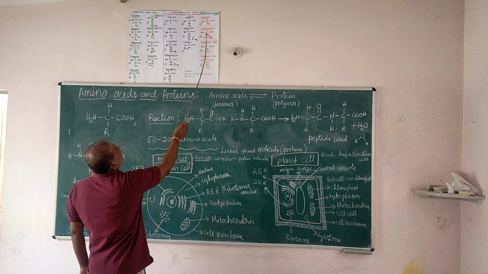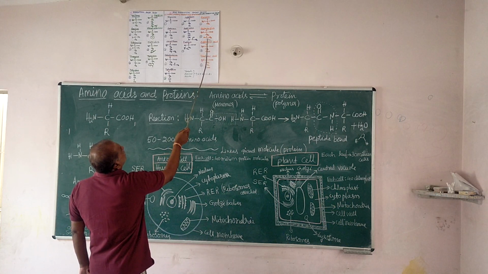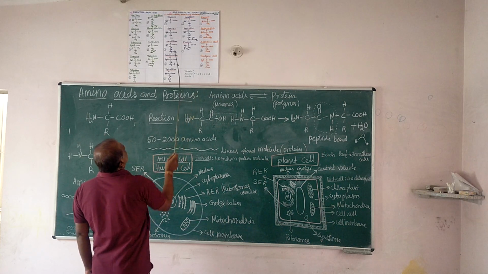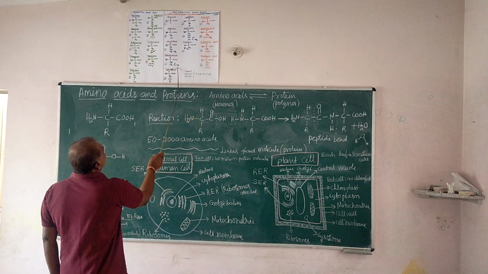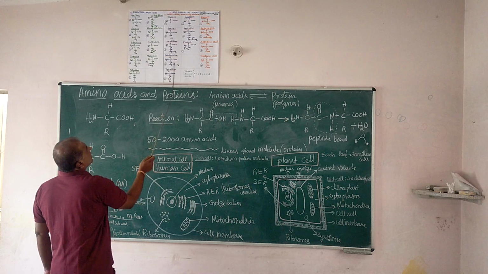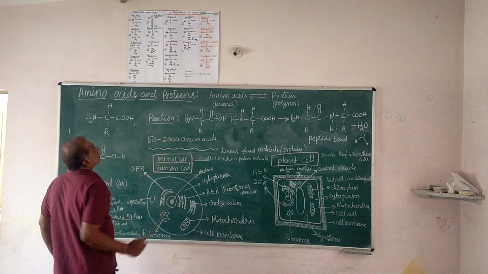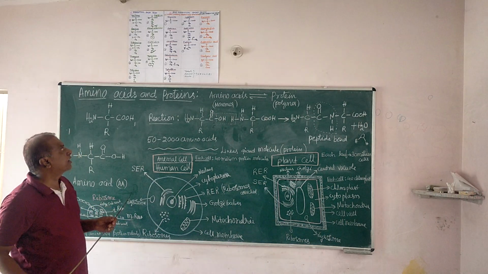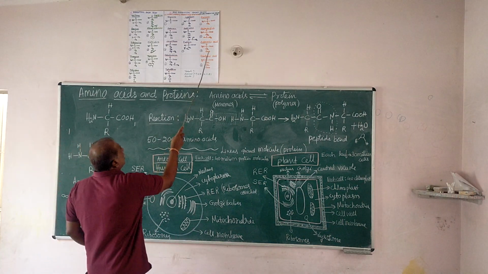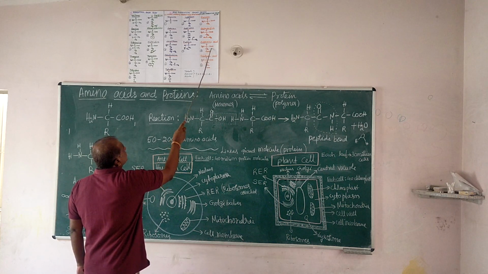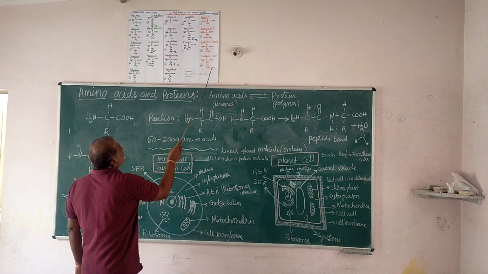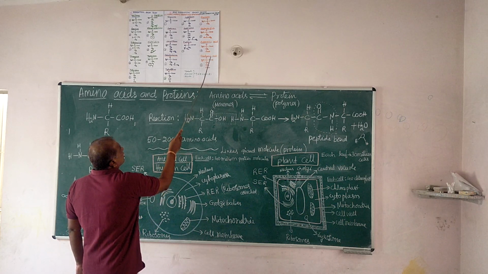Next is asparagine. The R group is CH2, CONH2, an amide. Just like this, here one CH2, there are two CH2. Glutamine is an amide, asparagine is an amide. And aspartic acid and glutamic acid. Look at the difference. In aspartic acid the R group is CH2COOH. In glutamic acid it is CH2CH2COOH.